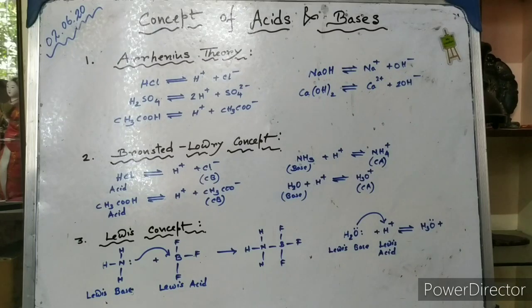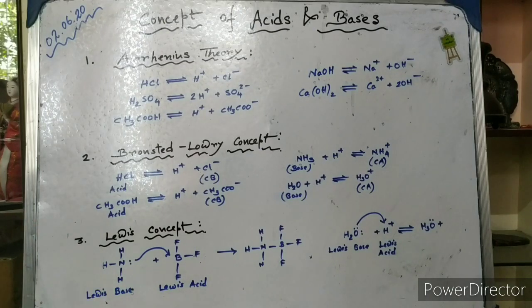Now the Lewis concept is very much known to us. We know that according to this particular concept, acids are electron pair acceptors and bases are electron pair donors. You can see one example here: the reaction between ammonia and boron trifluoride. In ammonia, we have a lone pair on nitrogen, so this lone pair can be donated, and boron in boron trifluoride can accept that lone pair. Therefore, BF3 behaves like an acid, and ammonia behaves like a base.